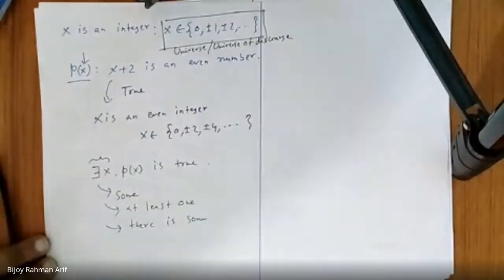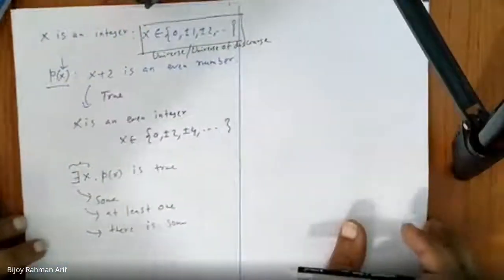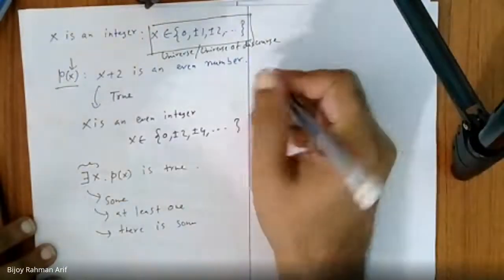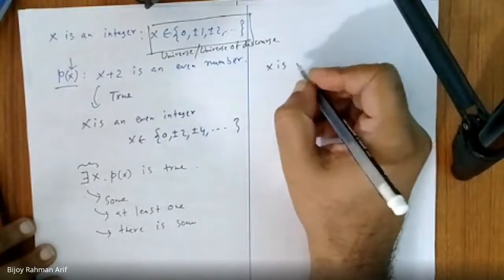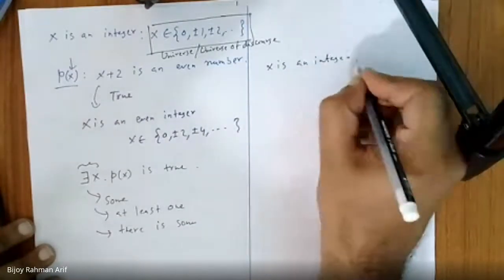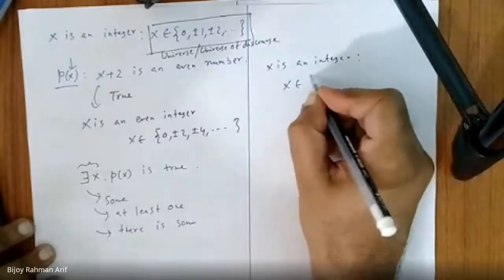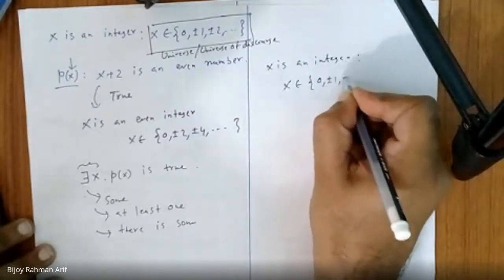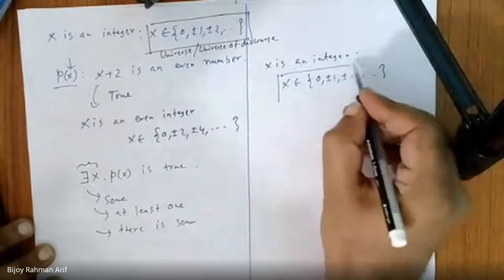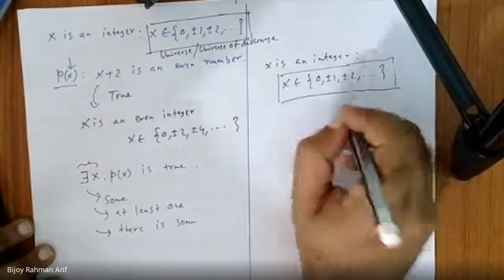This is one quantifier. Another one, let's take this. X is an integer. Okay, guys, what is the universe? This one is the universe.